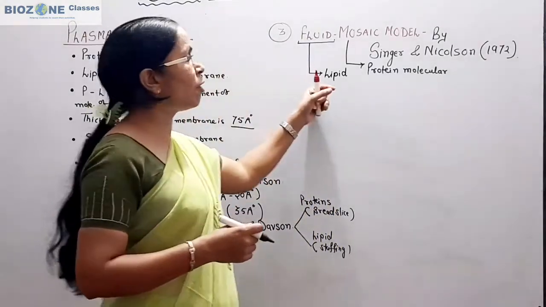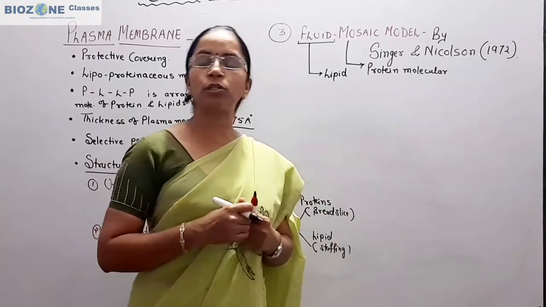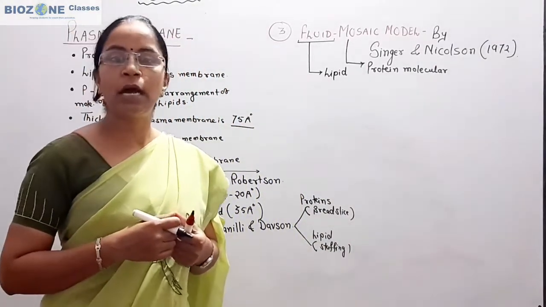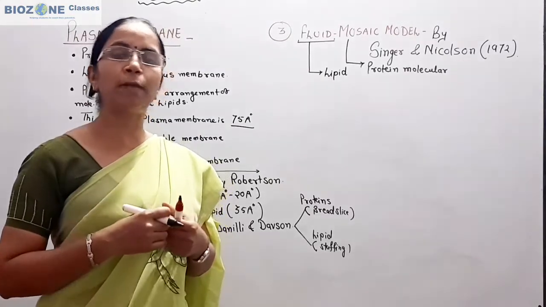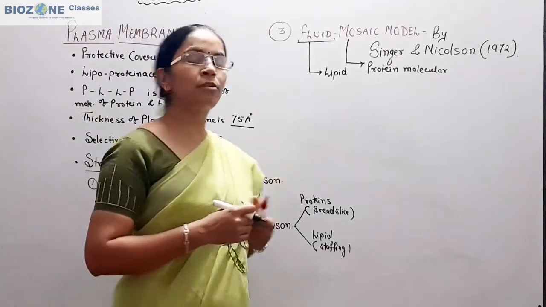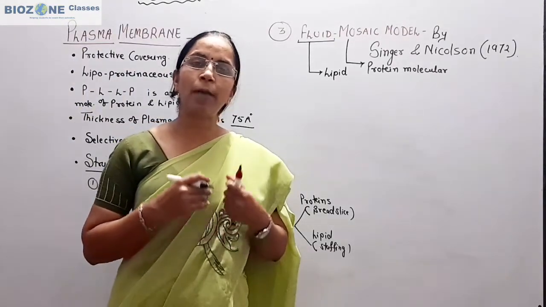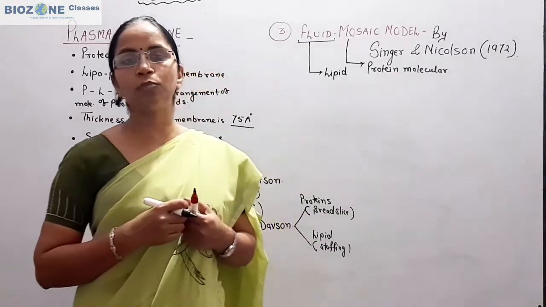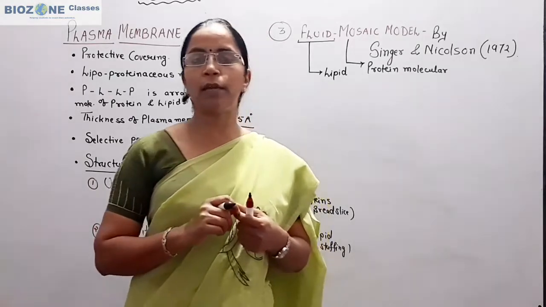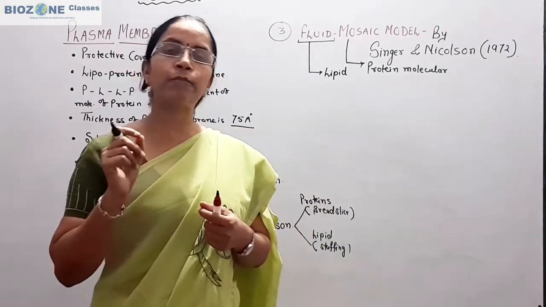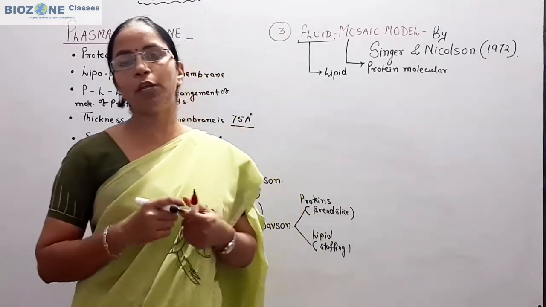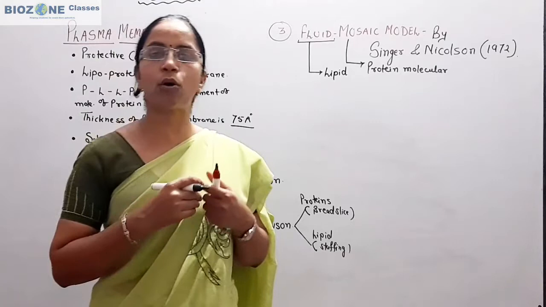Now with the help of a diagram we study the structure of the plasma membrane, what the arrangement of the lipid layers is, what the two different types of protein molecules are, and how the protein molecules play a significant role in the transport of hydrophilic molecules. One thing you clearly remember: the plasma membrane is permeable to hydrophobic molecules, or those molecules which are dissolved in fats or lipids.